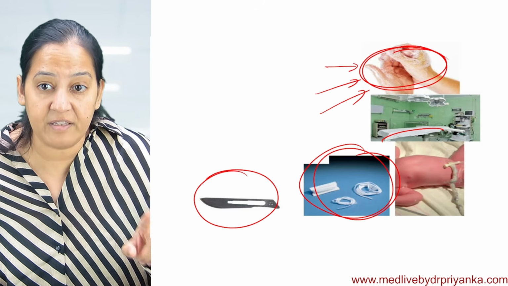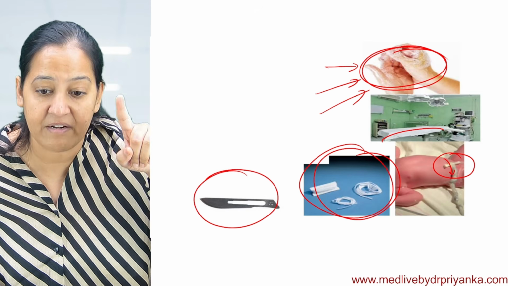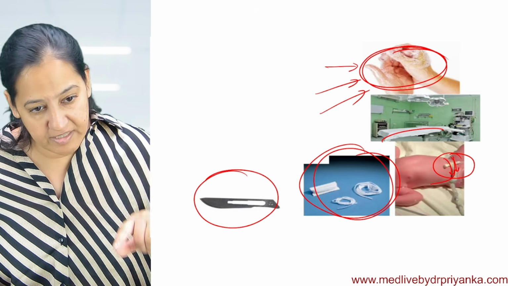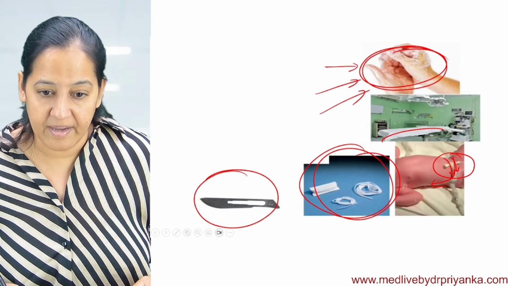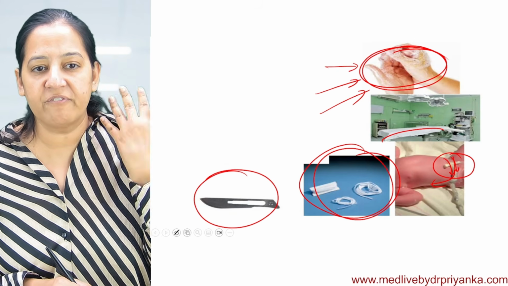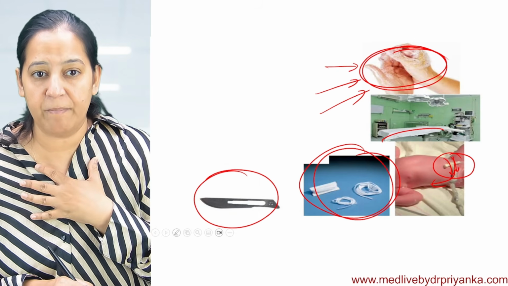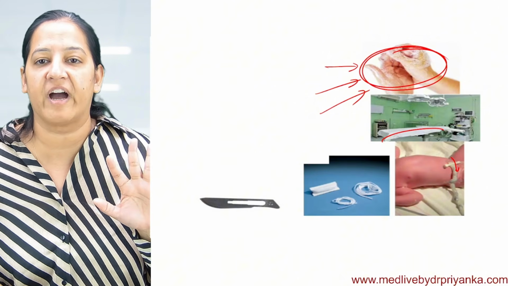Nothing should be applied. Otherwise, that will contaminate the blood, that will contaminate the cord. And the neonatal tetanus chances are very high. So these are the 5 cleans. People, what are the 5 cleans? At the time of the delivery, we are doctors, we should make sure about the 5 cleans.